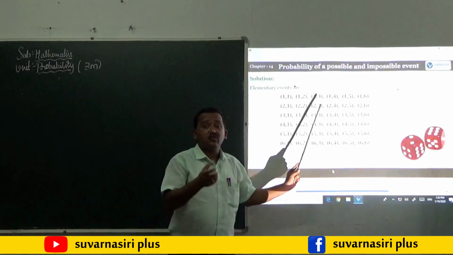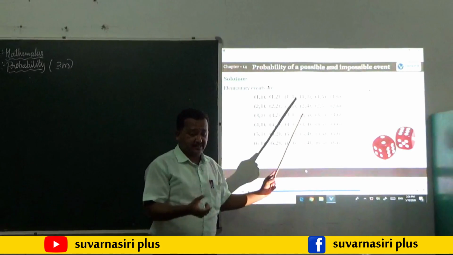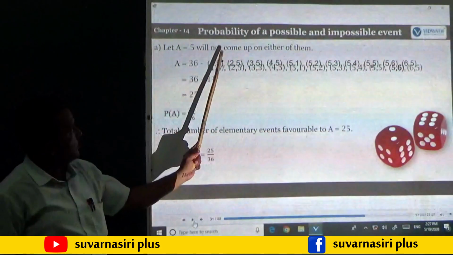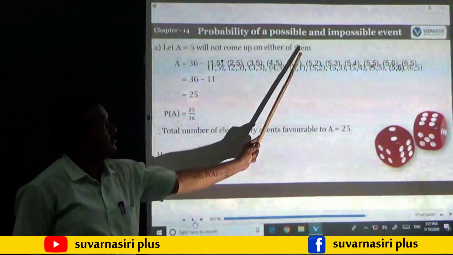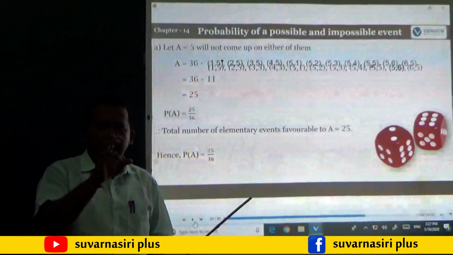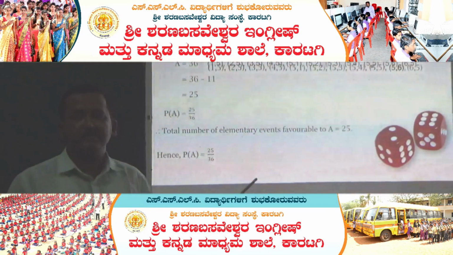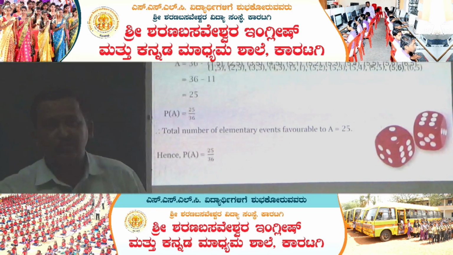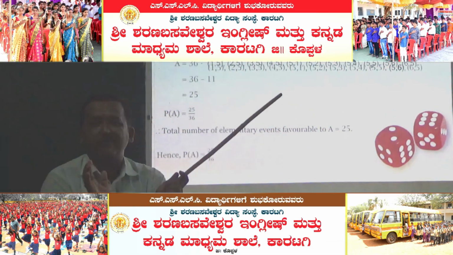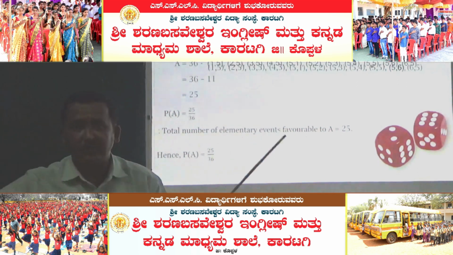Now let us see what are the events they have asked from that. The first event is 5 will not come up on either of them. 5 will not come means either 5 should not come one time or 5 should not come 2 times. Means in that group of 36 pairs of numbers, 5 should not be there.